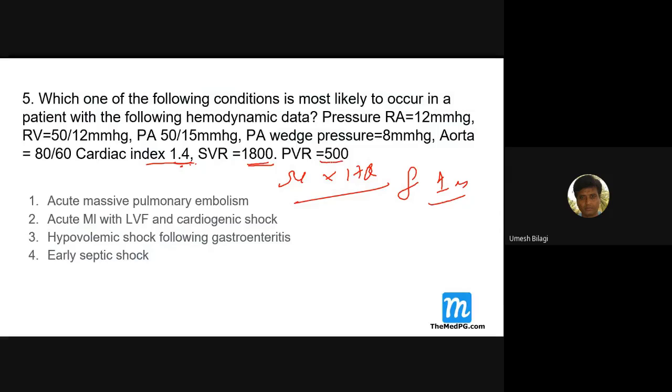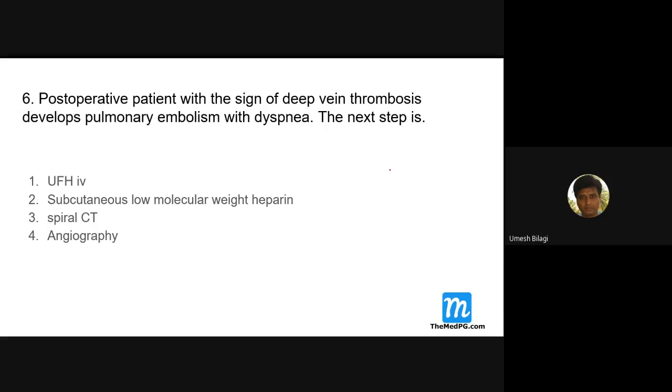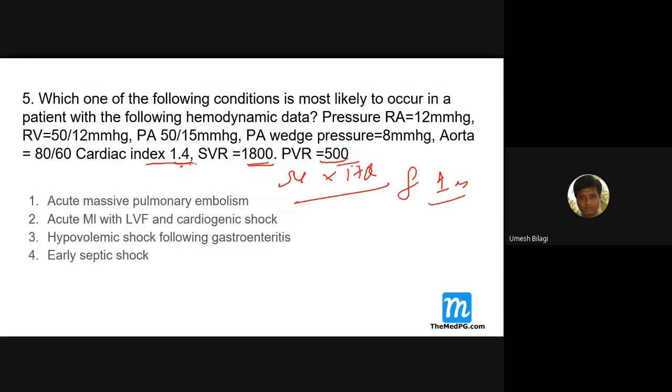PVR, that is pulmonary vascular resistance. How much is pulmonary vascular resistance? It is 35 to 250. In this case, it is 500. That means these two are increased. Increased, increased, reduced, reduced. RV is also increased. PR is increased. Pulmonary pressure is increased. These things have happened here.